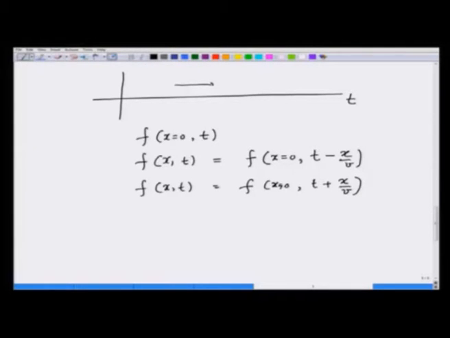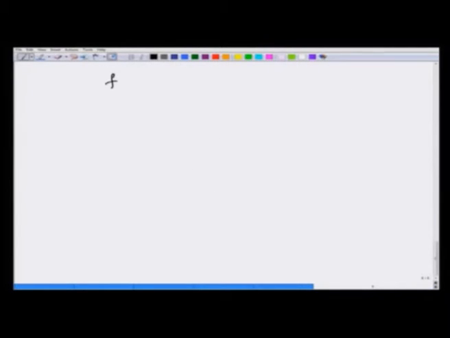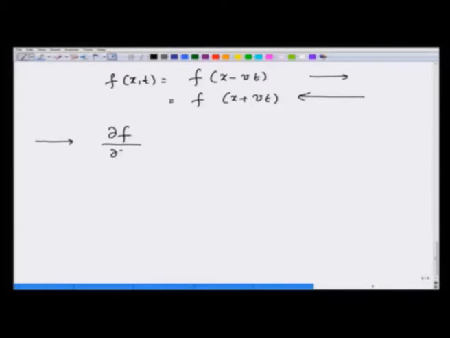What does this mean in terms of the equation? Let me now work with the form f(x, t) equal to f(x minus v t) for the right traveling wave. The second term is 0, so I do not even write it, or f(x plus v t) for the left traveling wave. Let us differentiate for the right traveling wave this with respect to x, which will be df by du times du by dx, where u is equal to x minus v t.